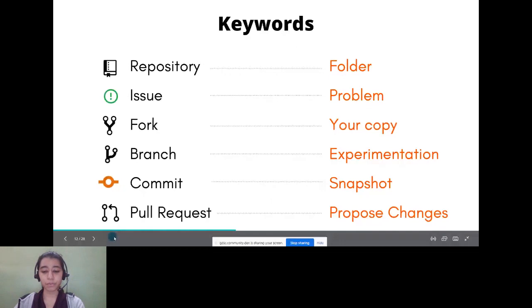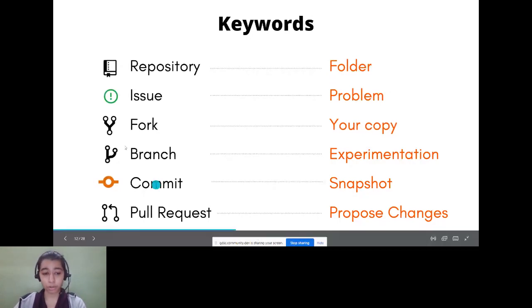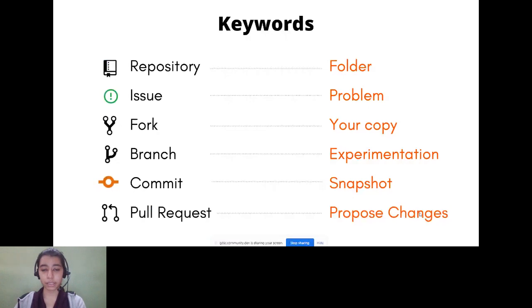And the last thing is a pull request. A pull request is basically like proposing changes to the owner of the repository. After you have added your code to your fork, you create a pull request so that the owner knows that you have made these particular changes, and if he feels that the changes are correct, he will approve those and merge your pull request. So Hacktoberfest is all about these things, and if you understand these properly, trust me, that is all there is to open source.